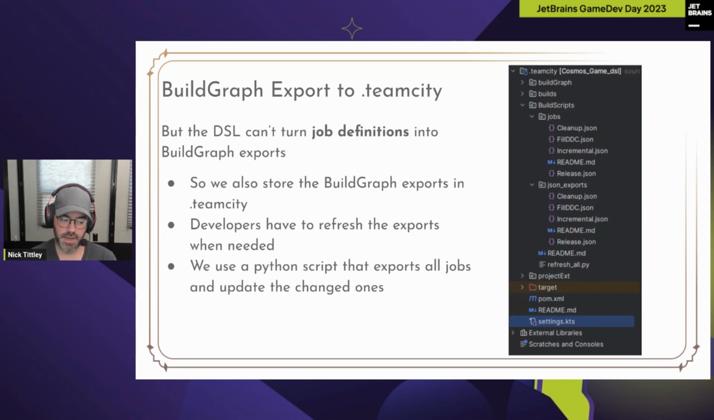Changing the XML script causes that. Changing the engine source code, which we do from time to time, might change that too. Changing the parameters of the job certainly will do that. And so we abstract all that away by having a little Python script called refresh all there. If you have a keen eye, you might have spotted it. That just refreshes all of our JSON exports, and we run it whenever we feel like it might be needed. It takes care of all of our Perforce checkout and check-in of all our .teamcity files.